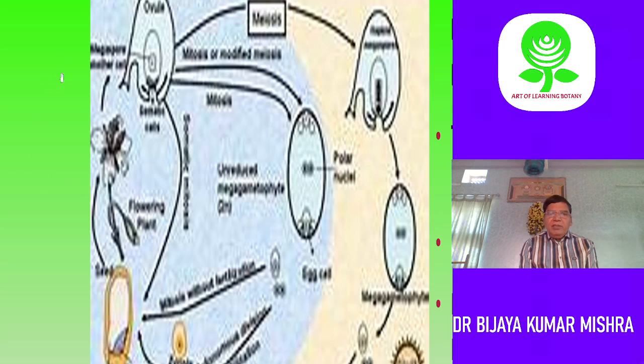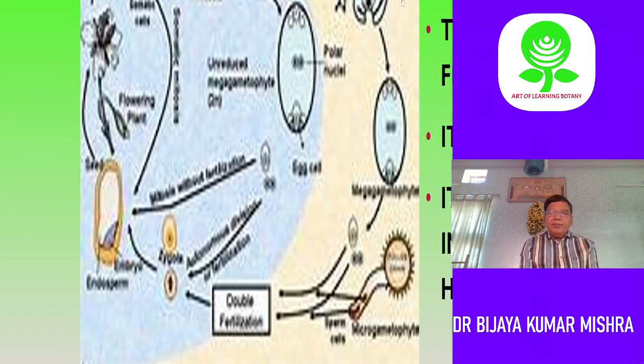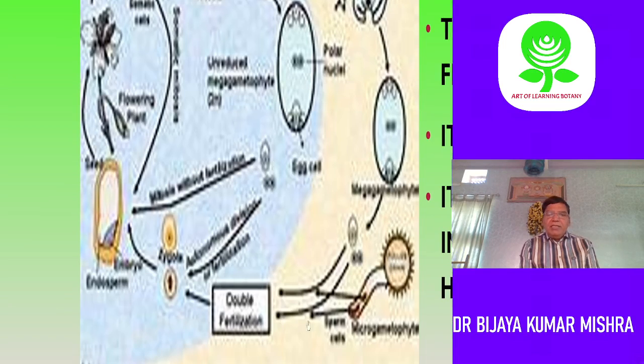This is the embryo sac inside the ovule. Now this megaspore mother cell can develop into the embryo sac. Here these are all haploid. Now the egg cell can be fertilized by double fertilization.